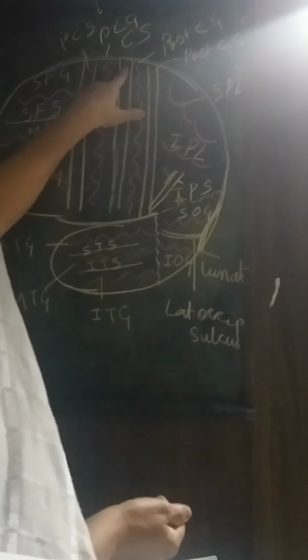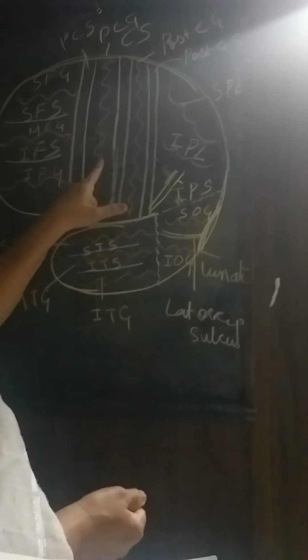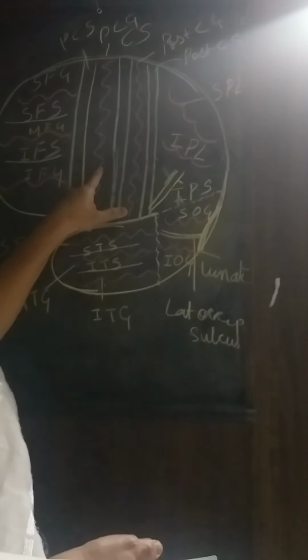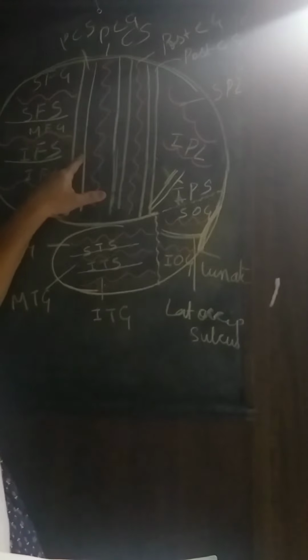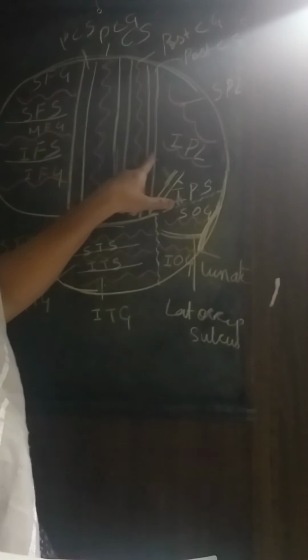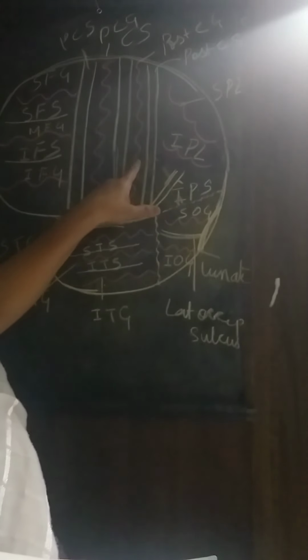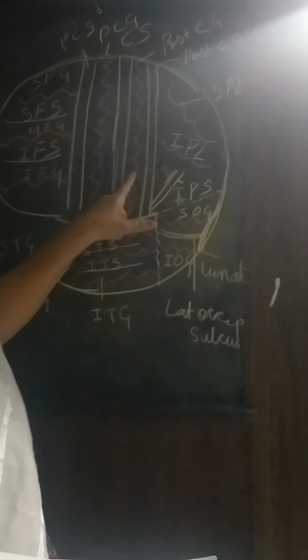Slightly behind the midpoint of the superomedial border is present the central sulcus. In front of the central sulcus is present the precentral gyrus. In front of the precentral gyrus there is a sulcus. It is called the precentral sulcus. Then you have the central sulcus over here. Behind that also there are gyri and sulci present. Behind that is present the postcentral gyrus and the postcentral sulcus. Got it?